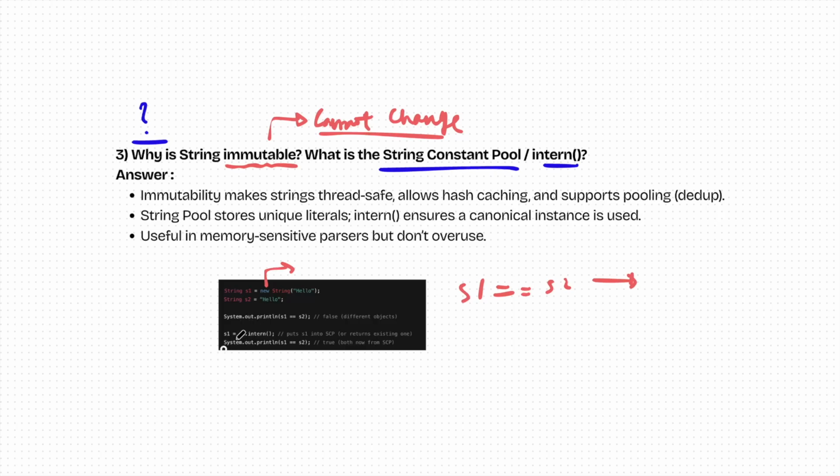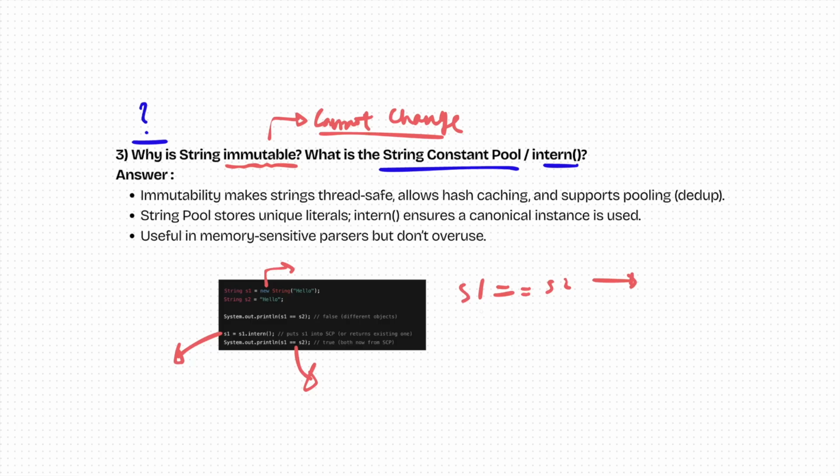But now if you do s1 is equal to s1.intern, if you write this statement, now it will give me true, because now it will put s1 into the string constant pool. Now it will change the memory address to the same memory address, and it will give you the same address, right? So this is what the entire concept of the string constant pool is, and this is why strings are immutable.